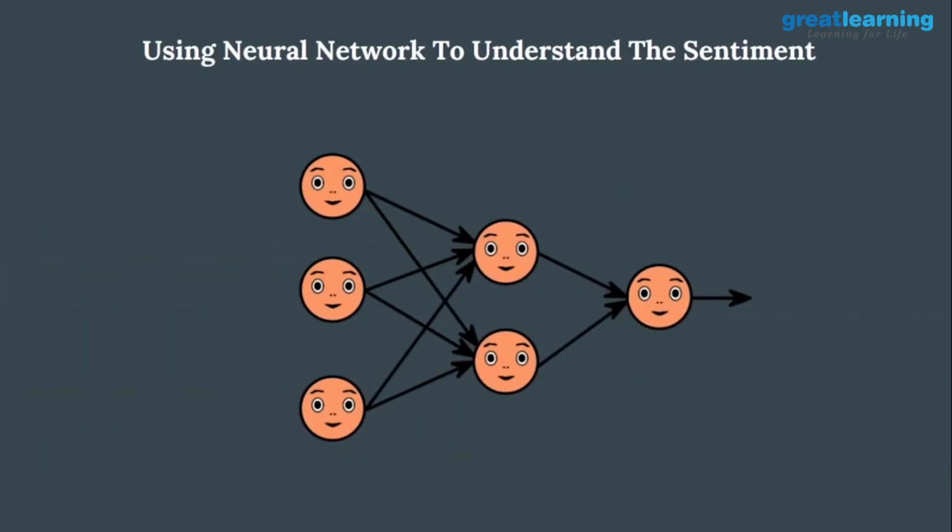Now we are going to talk about neural networks. We can do sentiment analysis using machine learning as well, but if you want to do sentiment analysis in an advanced way, then you need to go for a neural network. What does neural network stand for? Basically, a neural network is like a replica of the human brain. Scientists try to make a replica which can detect and work like a human brain. There are lots of algorithms and lots of parts in a neural network which can do sentiment analysis like a human.